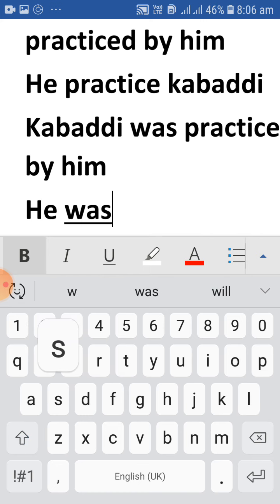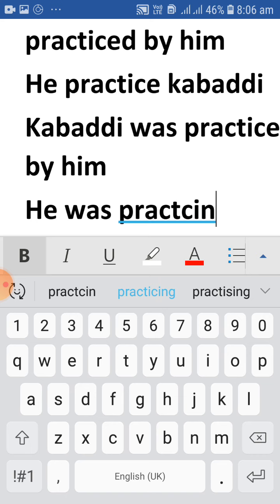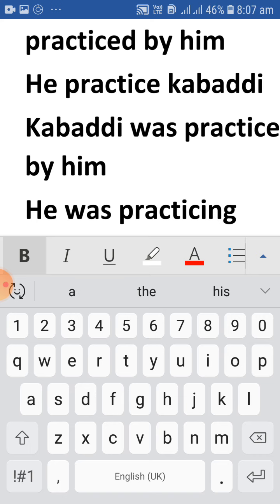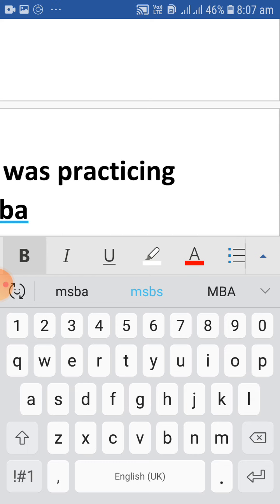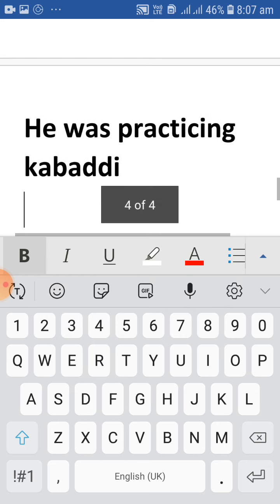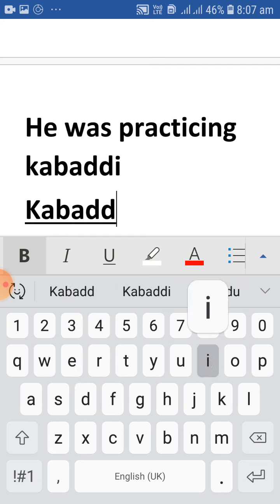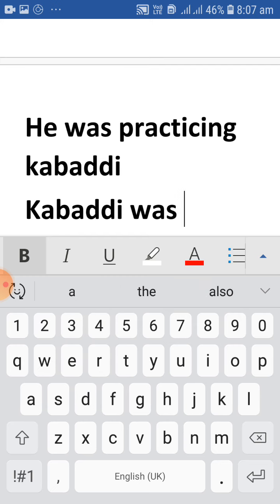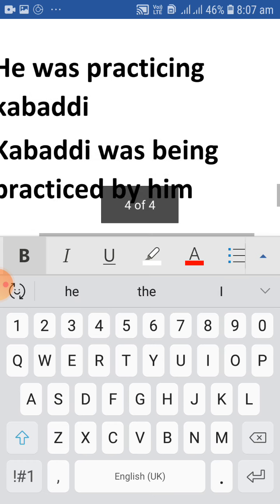He was practicing kabaddi. Kabaddi was being practiced by him.